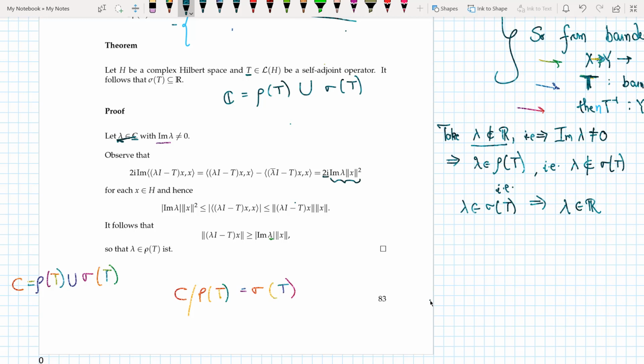So lambda not in R implies that lambda is not in the spectrum.